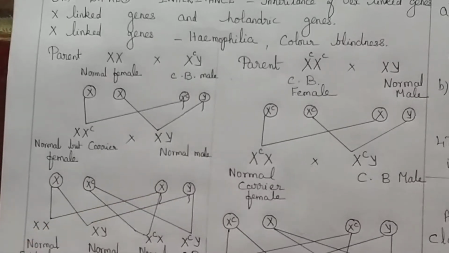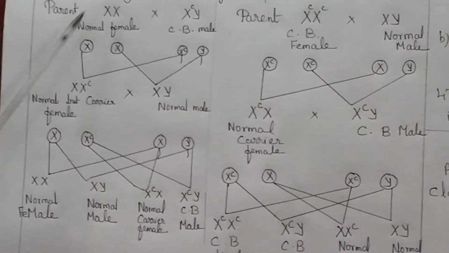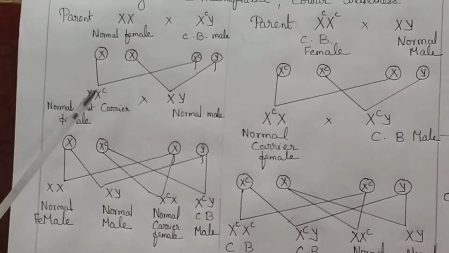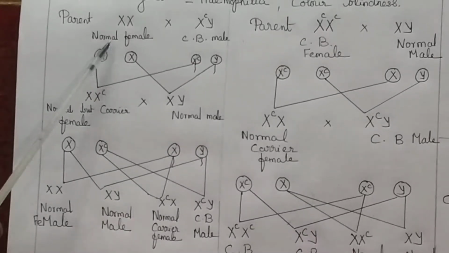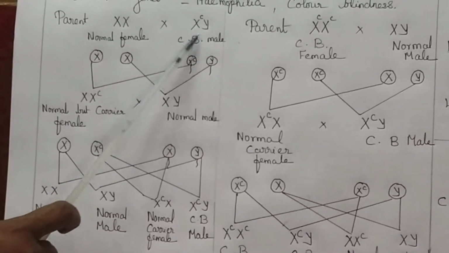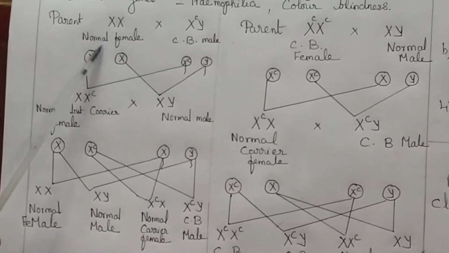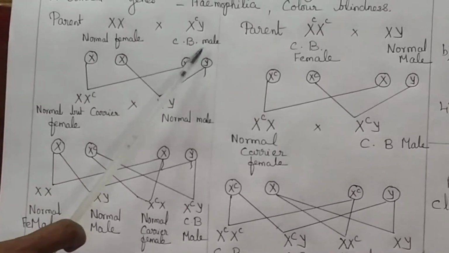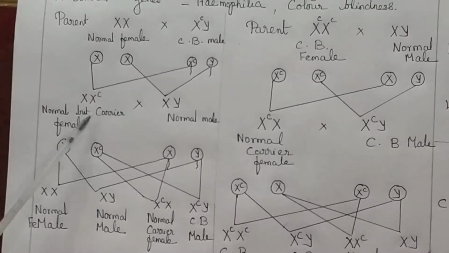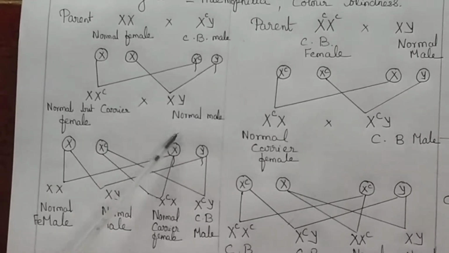The first type of inheritance, you can see here, is the marriage between a normal female and a colorblind male. And this colorblind male is hemizygous. So when the marriage is between the normal female and the colorblind male, in the F1 generation, the daughter is a carrier, a normal female but carrier, and a normal male.